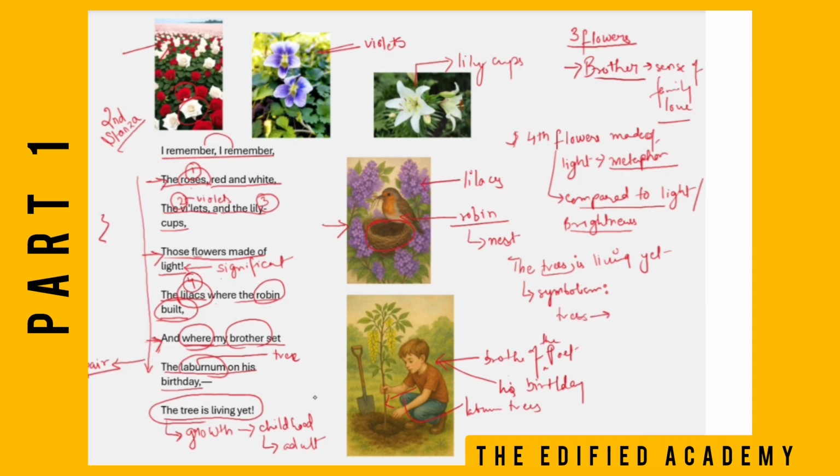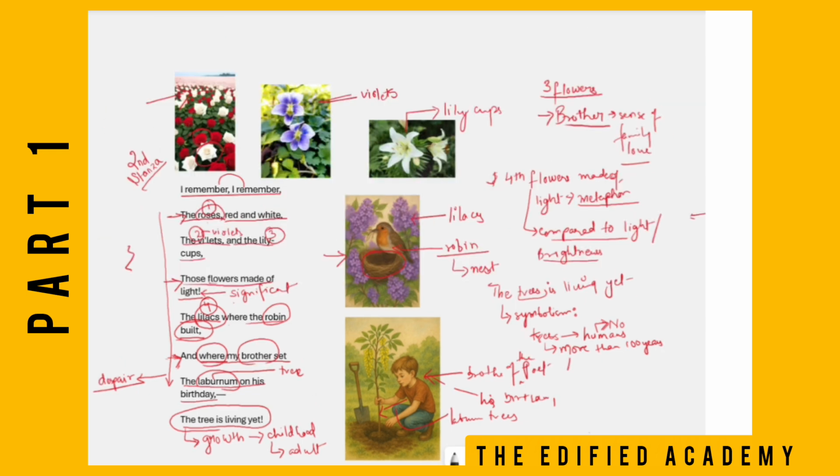symbolism. Let's see why. See, trees have the tendency to live for more than 100 years. The poet is contrasting what? Contrasting between the eternal nature and the mortality of humans, right?